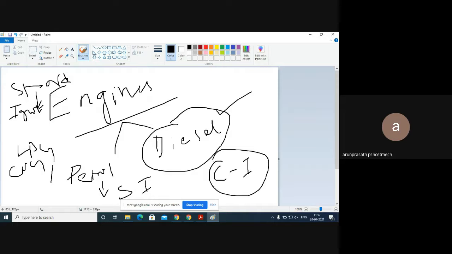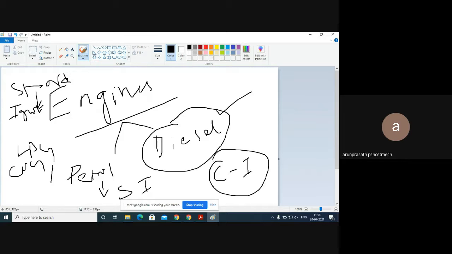If I simply hold petrol in my hand, what happens? It will get vaporized. Similarly, if I hold water in my hand, it also vaporizes, but the temperature difference is more. Petrol can vaporize at a very low temperature, whereas water requires higher temperatures, above 100 degrees, to vaporize. So all liquids are self-igniting in nature.